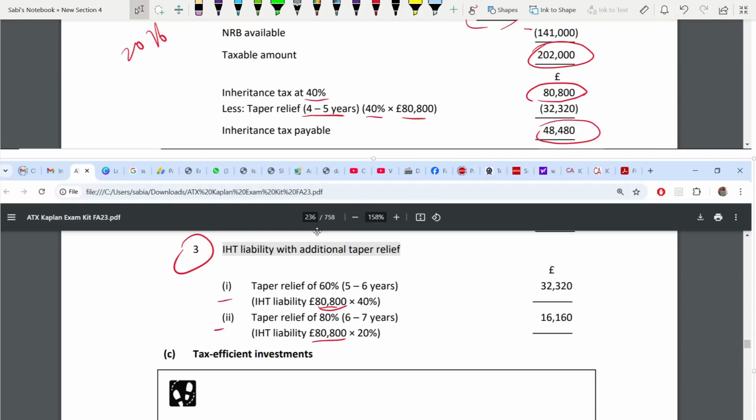Wait, there's a mistake that has been done. This is supposed to be 40, 60, 80. See, these are the taper relief. Okay, but when we are taking the IHT it is the reverse of it. This at 20, this at 40.